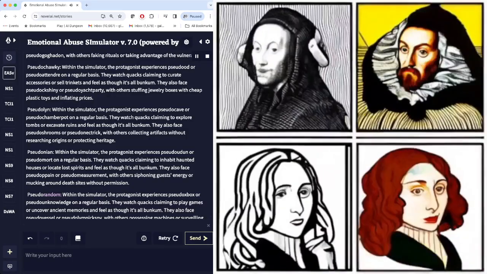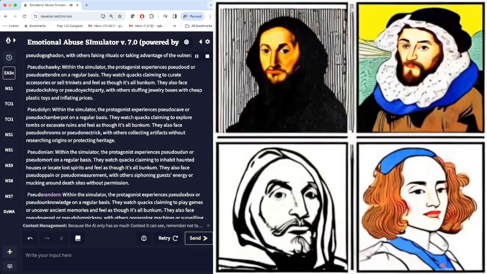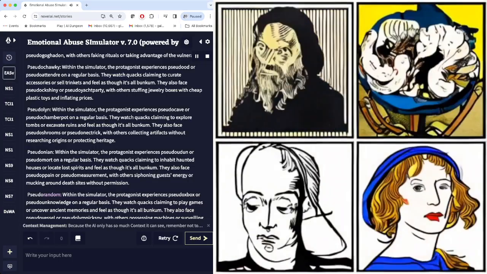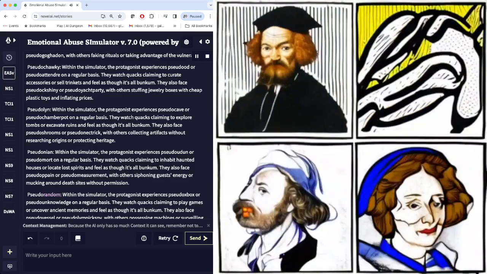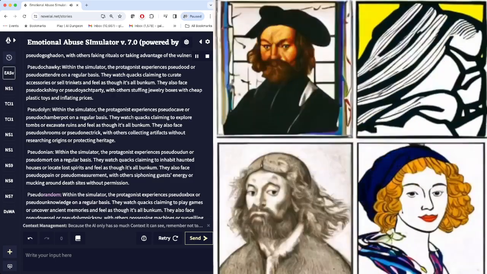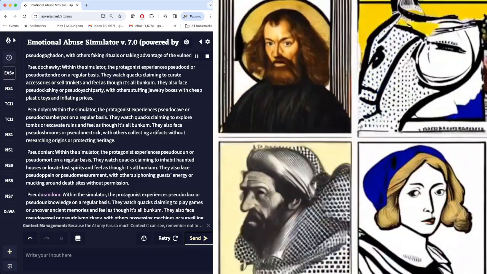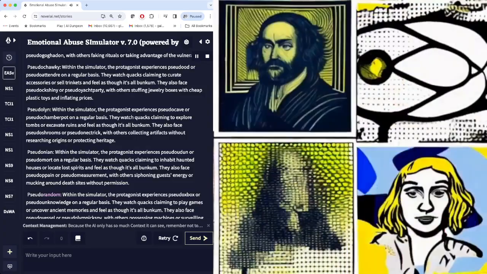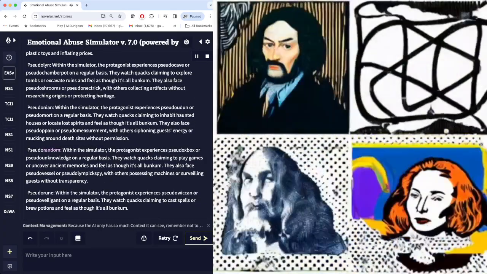Pseudonian. Within the simulator, the protagonist experiences pseudo-Udon or pseudo-mort on a regular basis. They watch quacks claiming to inhabit haunted houses or locate lost spirits and feel as though it's all bunkum. They also face pseudo-pain or pseudo-measurement, with others siphoning guests' energy or mucking around death sites without permission. Pseudo-una.